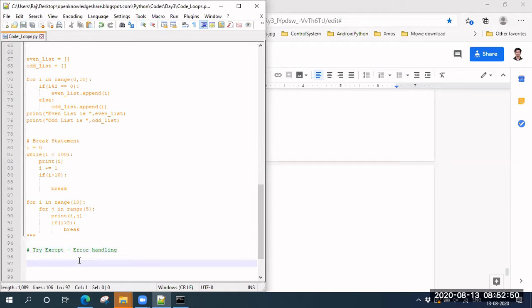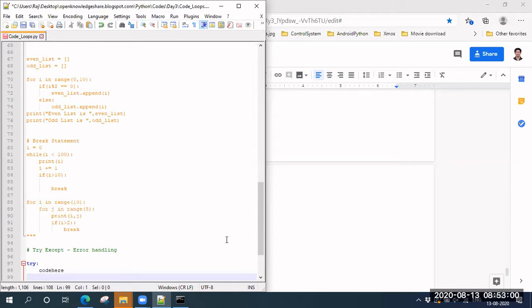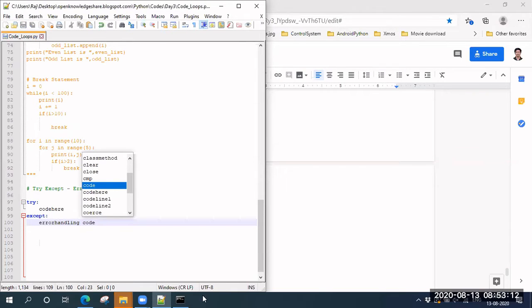So how we can do it is there is something like try, and whatever code you want to write, you write here. And in case there is any error within that code, it will come to except. You write the error handling code here. In case such an error comes, whatever different things you want to do, you can do it here.